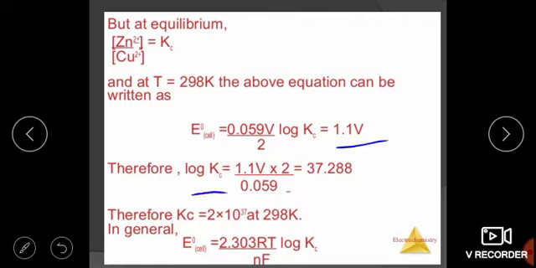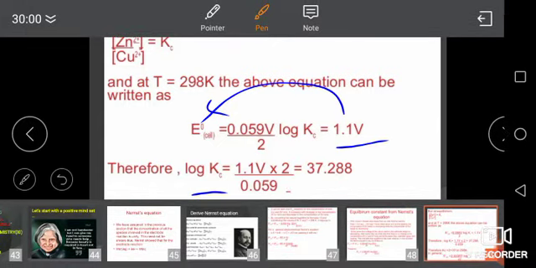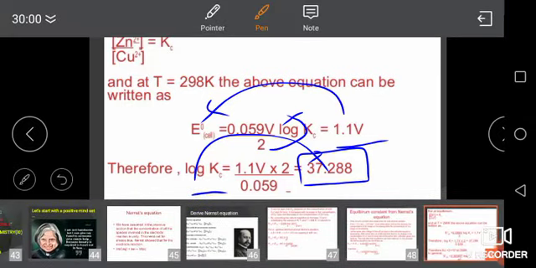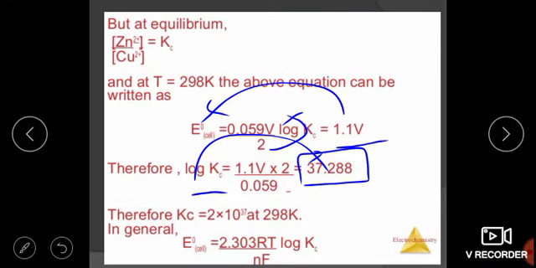Therefore log Kc becomes: in place of E naught cell we will write 1.1. So log Kc is equal to 1.1 volt into 2, which goes up, and 0.059 comes down. So the answer is coming 37.288. When we take the antilog, Kc is becoming 2 into 10 raised to power 37 at 298 K.